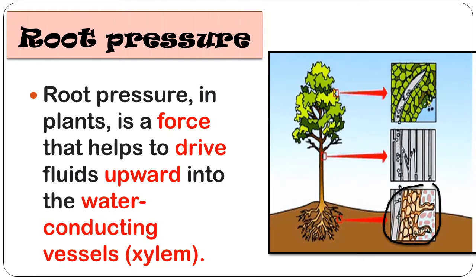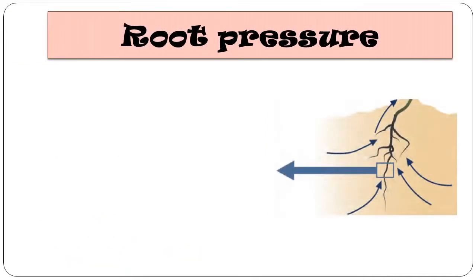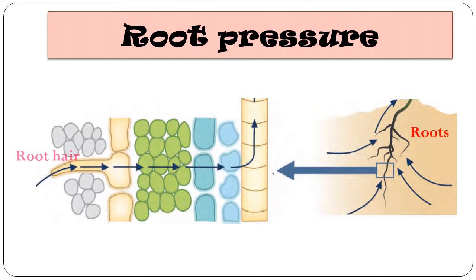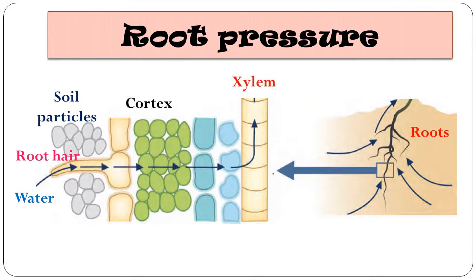Due to this force only, the water or the fluids are driven upwards into the water-conducting vessels, bottom to top. So this is called root pressure. Now students, here you can observe the diagram: root cells are in contact with water and minerals in the soil, and water and minerals enter the cells on the root surface due to differences in concentration. Here you can observe the root hair, water, soil particles, cortex, and these are the xylem tissues.